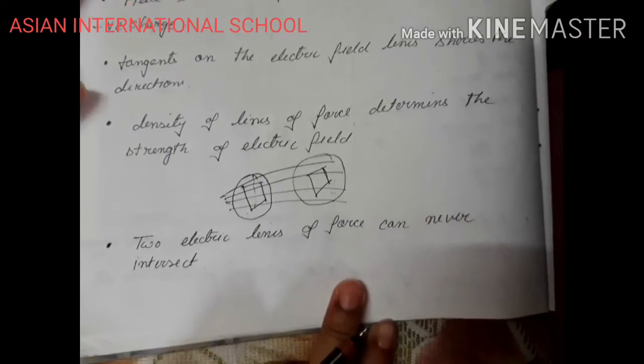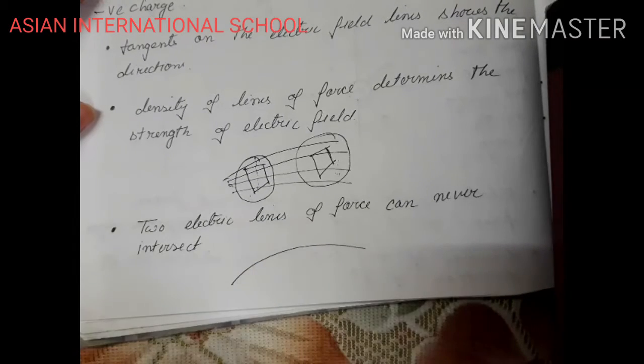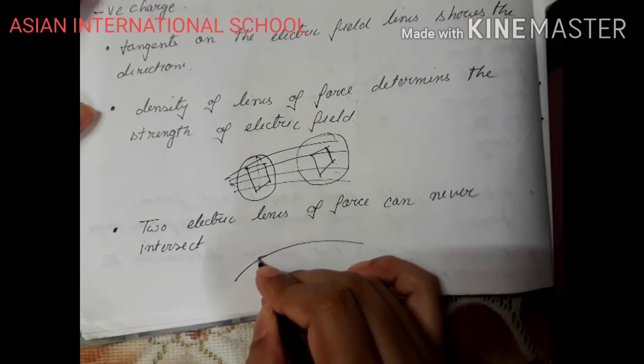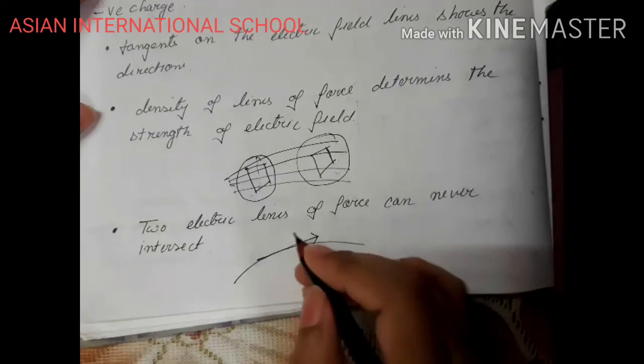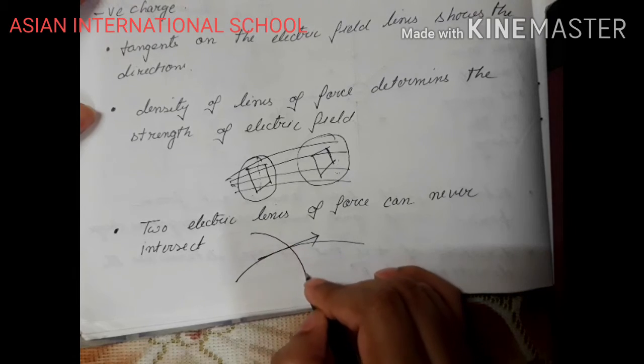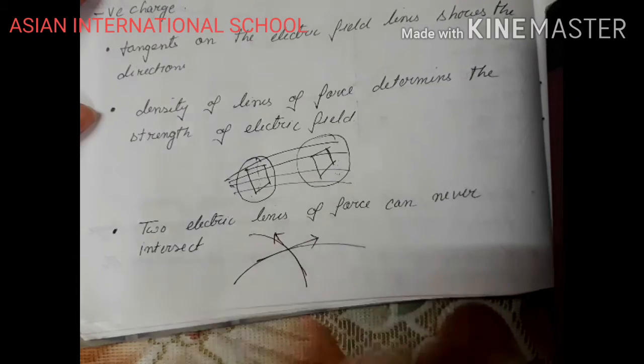Two electric lines of force can never intersect. If this is an electric field line, the tangent drawn on this electric field line will show the direction. If this is an electric field line, and they have intersected, the tangent to this one will show the direction.